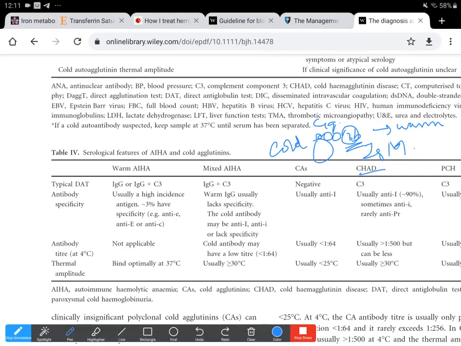So only C3d is therefore detected on the cells, because the IgM antibodies dissociate in the cooler part of the circulation. So there is a lot of bystander effect also, where the IgM antibodies come off the surface of the red cells, and then they can go on to actually bind to other red cells. So other red cells may also show this feature of hemolysis.